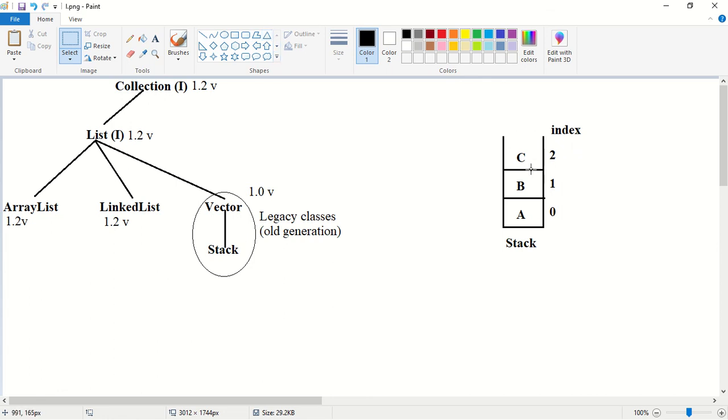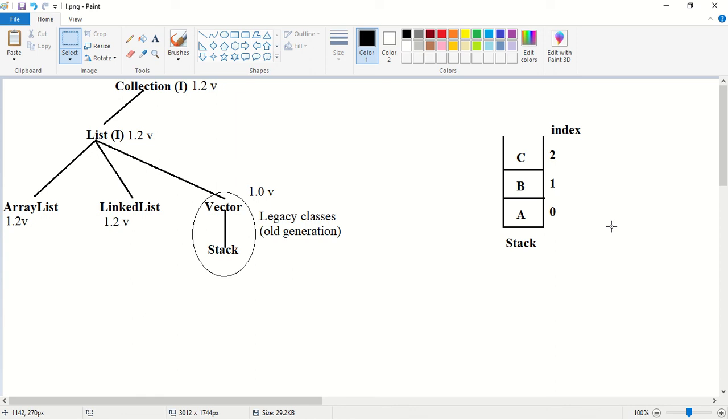Now I want to search whether object A is there in the stack or not. Is the object A there in the stack? Yes, object A is there in the stack. So what happens if I call search of A? It is going to return the offset of A. Remember, offset is different and index is different.